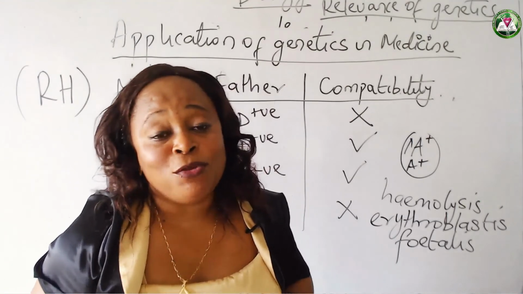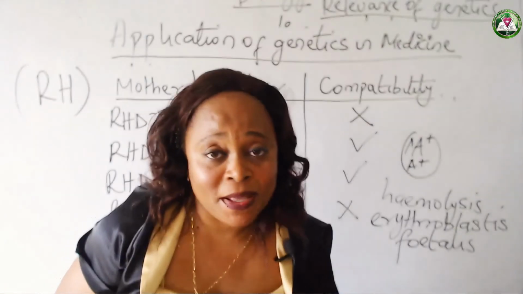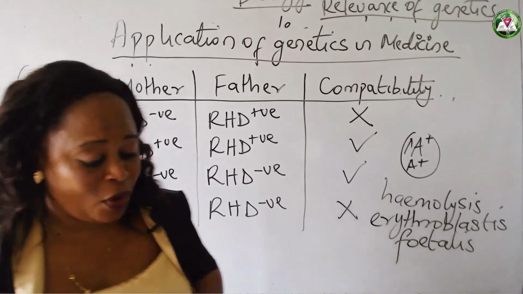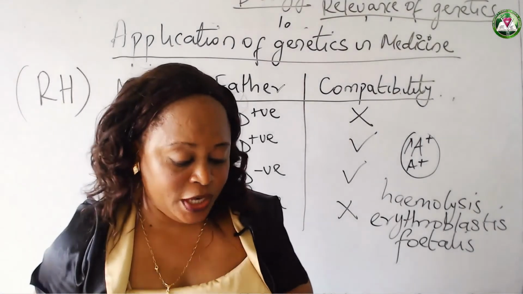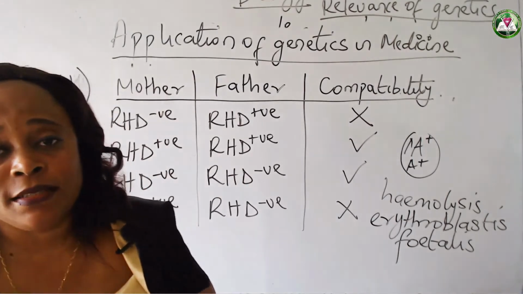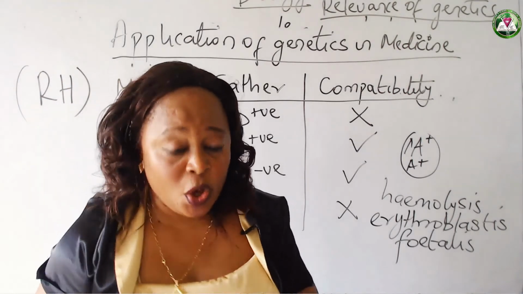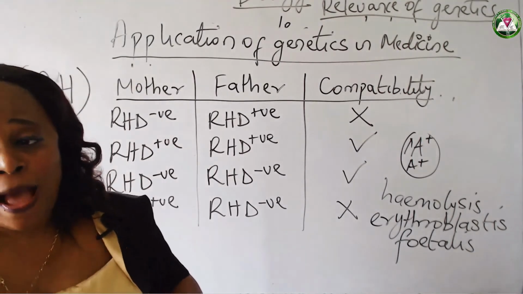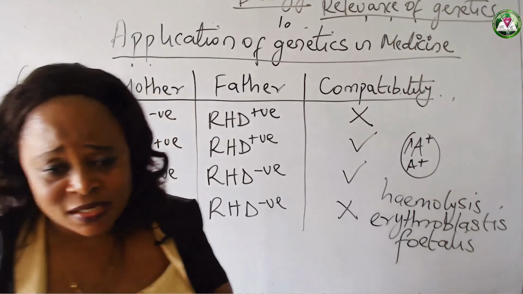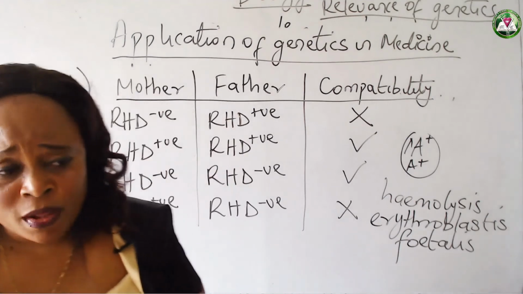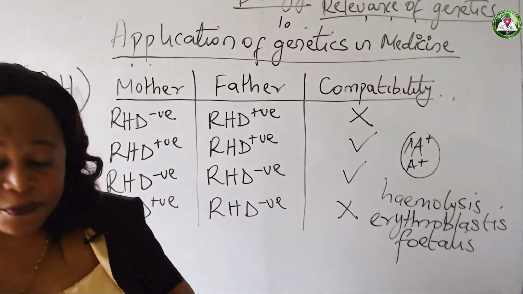So I've come to the end of the lesson today. What I want to do now is to give you assignments, okay? Now, if I can just look at the overview, there's nothing much I've said so far. We talked about the fact that genetics can be applied in improvement of agriculture, which I listed out the ways. We also talked about the fact that genetics can be applied in medicine. I also talked about some genetic disorders, okay, like the Down syndrome, like the muscular dystrophy, and I also talked about amniocentesis.